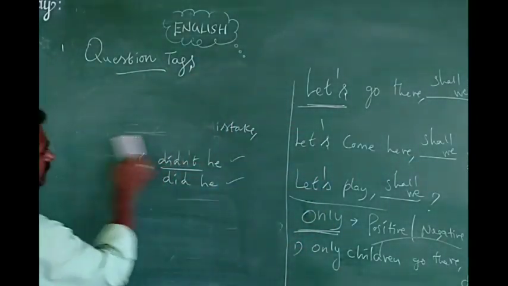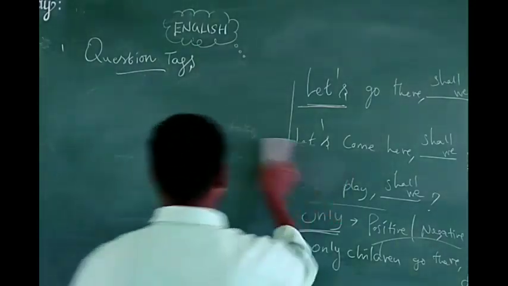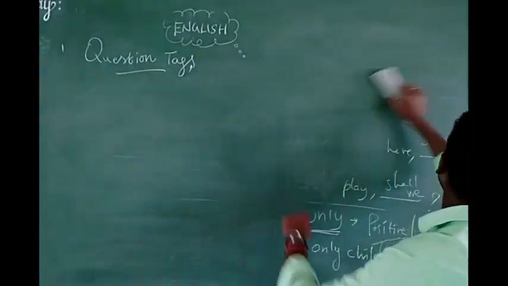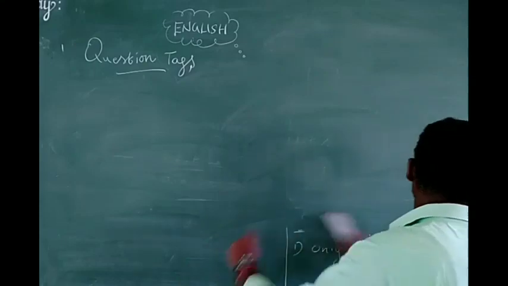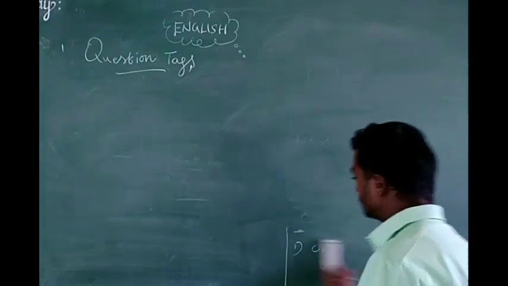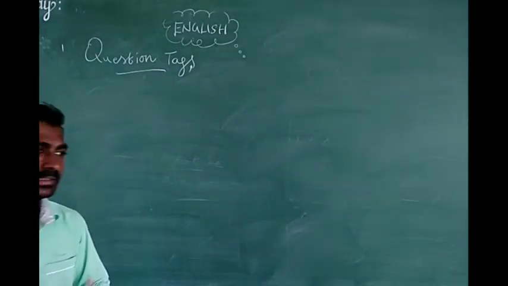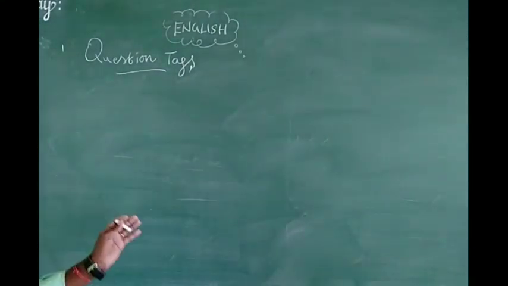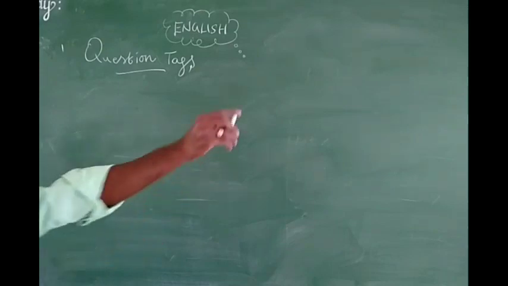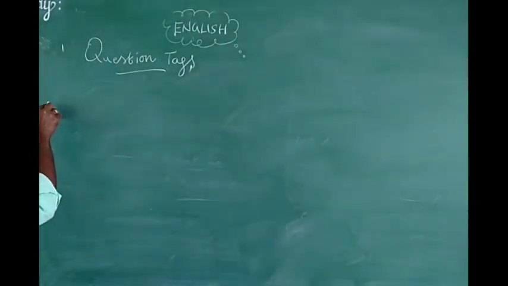Okay, next we are going to learn one more thing. What is that? How can we identify simple present tense, simple past tense, and simple present tense do, does, did. See, remember children, let, shall we, the same thing, only word takes positive or negative meaning. Here I am going to teach you now.